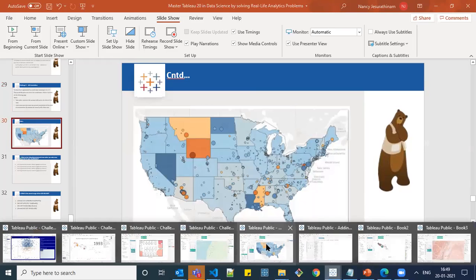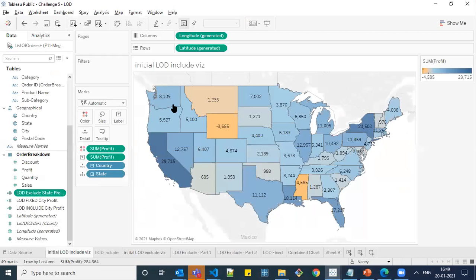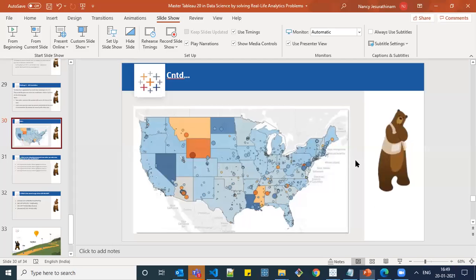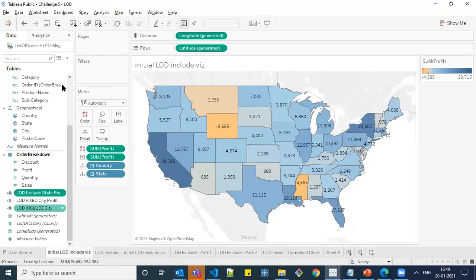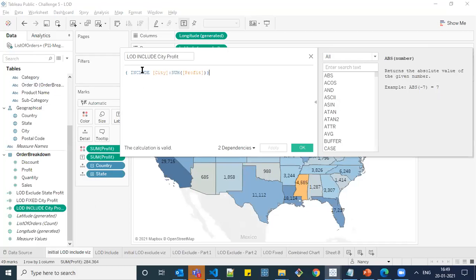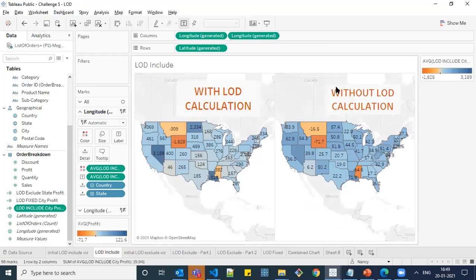Let me explain over it and you can try on that. So here, this is the initial view. We have country and state, but our requirement is the state color should represent the average profit across the city point of view. So for that, we are going to write this formula. You have to write the same in the calculated field as include city and calculate the sum of profit. So if you go over here, you could find that. So this is without LOD calculation. This is with LOD calculation. With LOD calculation, we have only country and state, but the profit shown here is all at the city level.